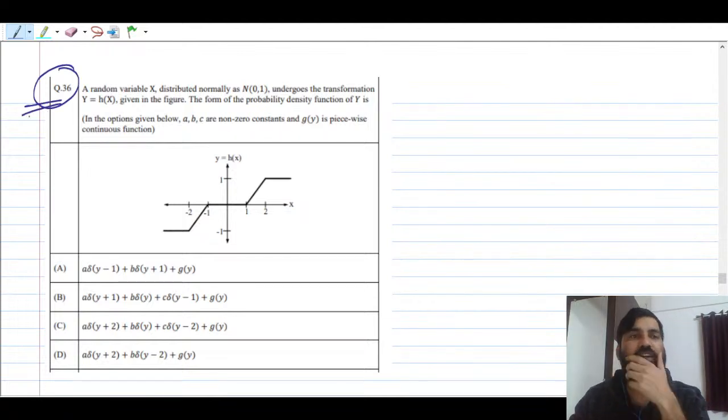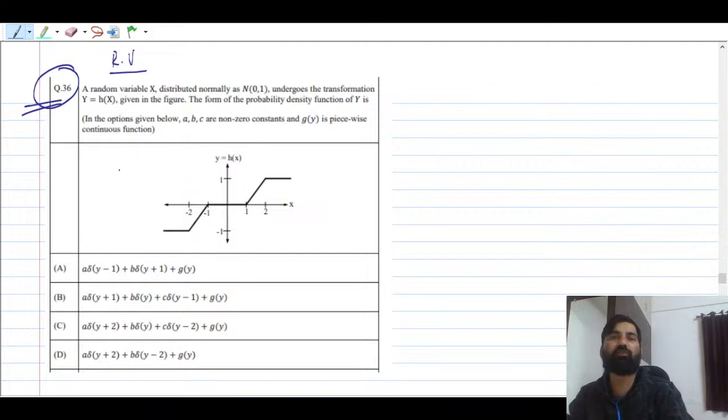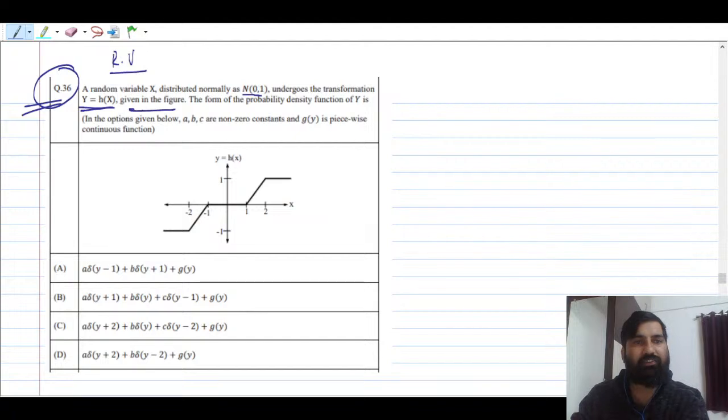Question number 36. As you can see here, this question is from random variable, and the question is on transformation, right? A random variable X distributed normally, as you can see here, this is the normal distribution they have given, undergoes transformation Y equal to h of X given in the figure. The form of the probability density function of Y is what, right?